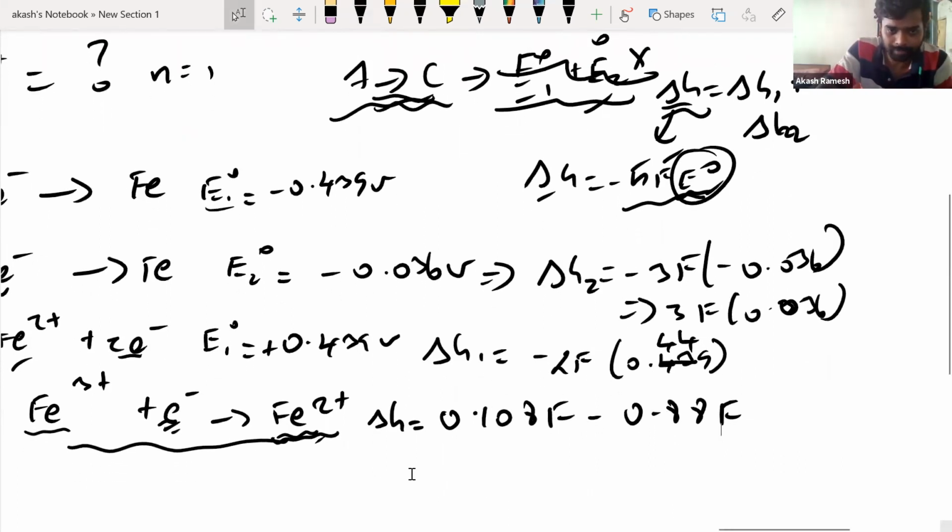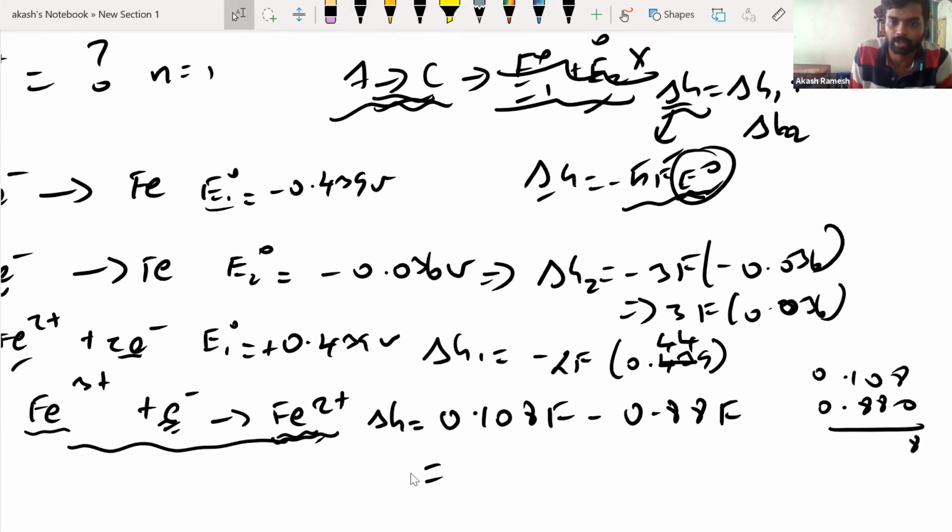So if I do this calculation, delta G would be 0.108 minus 0.88.